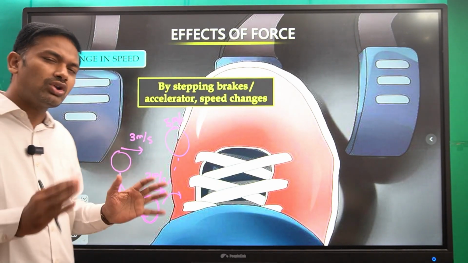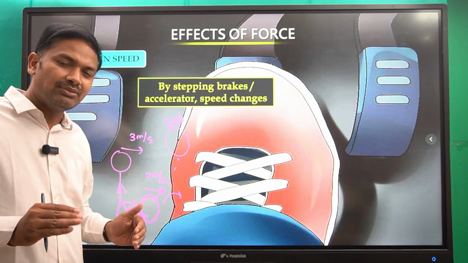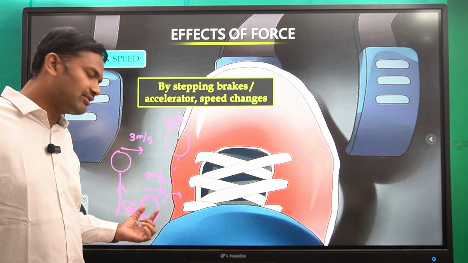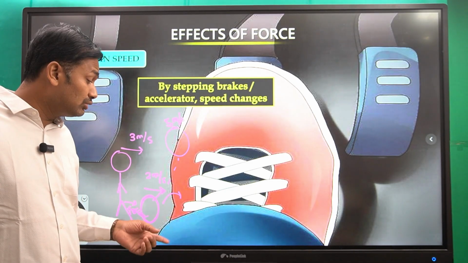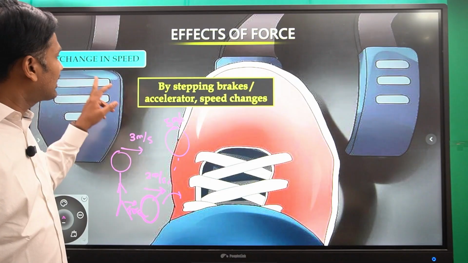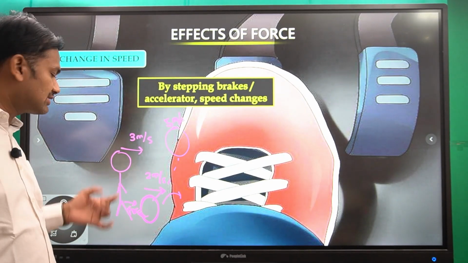Okay, the ball is not at rest all the time, right? Some other player kicked the ball, and it is moving with 2 meters per second. Now you are kicking the ball which is already in motion. Now you can change the speed. So the force can change the speed.